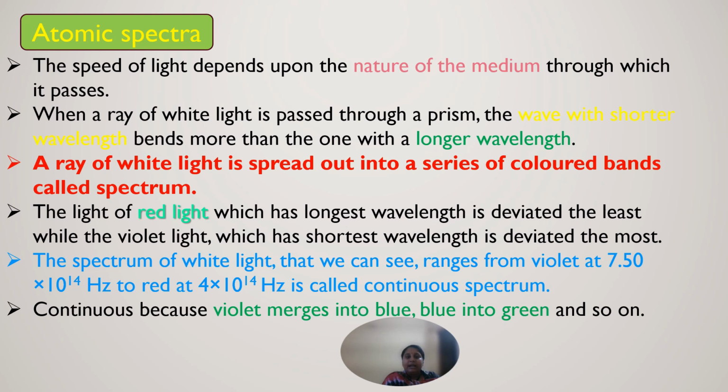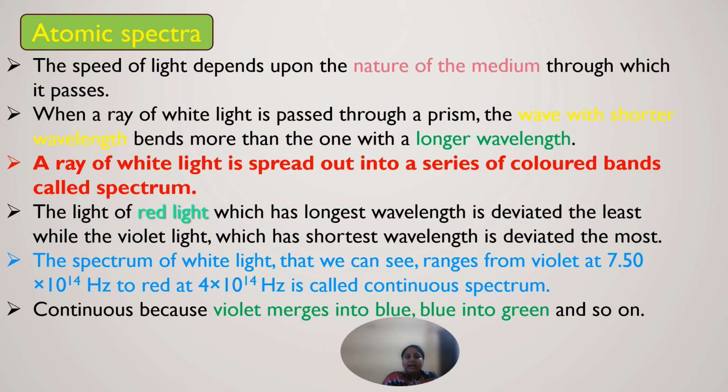Continuous spectrum because violet turns to blue and blue turns to green, green turns to orange. In the same way, it continues, because violet has the shorter wavelength and red has the longer wavelength.